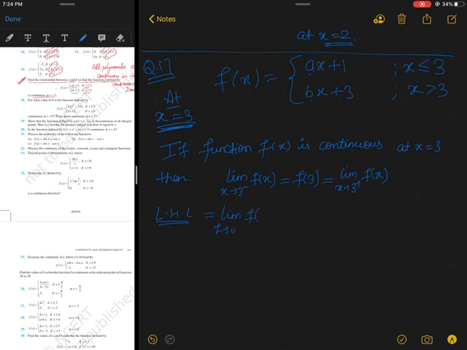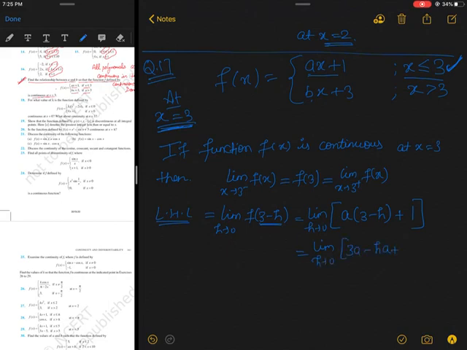So LHL will be this value limit. I am now directly writing limit h tends to 0 of f of 3 minus h, approaching 3 from the left hand side. Now here is the tricky part. If 3 minus h means less than 3, the function will behave according to this one, ax plus b, because it is giving x less than 3. So at the value of x I will put 3 minus h, and plus 1. This is the value of the function.